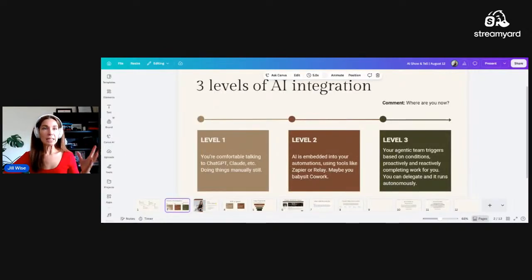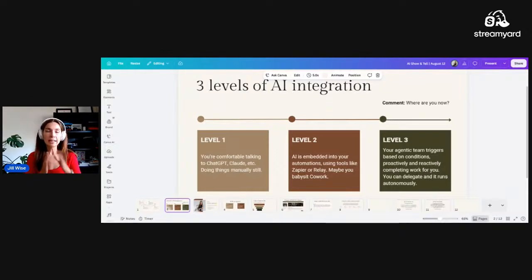There are 3 levels of AI integration. I go through this every single time because it's really important to understand where you are and where you are going. So level 1 is if you are comfortable talking to ChatGPT, Claude, Gemini, all of those, whatever the platform is, but you are still doing things manually. So if you are at level 1, you're saying things like, I'm using it to brainstorm. I'm using it as a sparring partner. I'm using it to edit my emails, proofread for me, help me come up with some ideas, that kind of stuff. That is level 1 AI use.